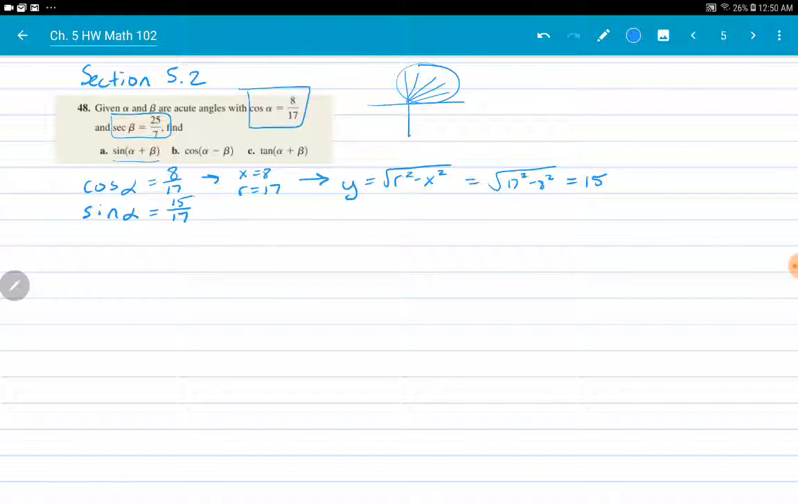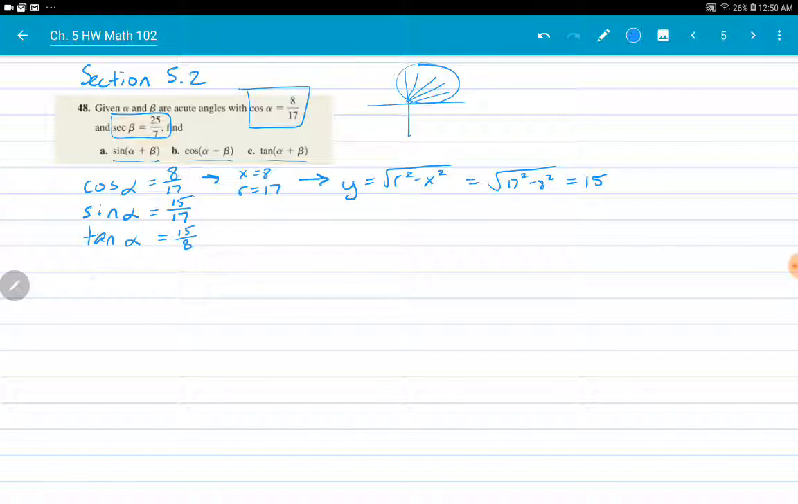So I need to find the sine, cosine, and tangent in order to find those three values. So I also need tangent of alpha, which is sine over cosine. So that'll give me 15 over 8.